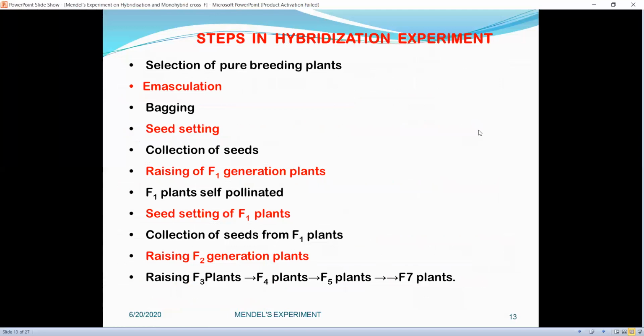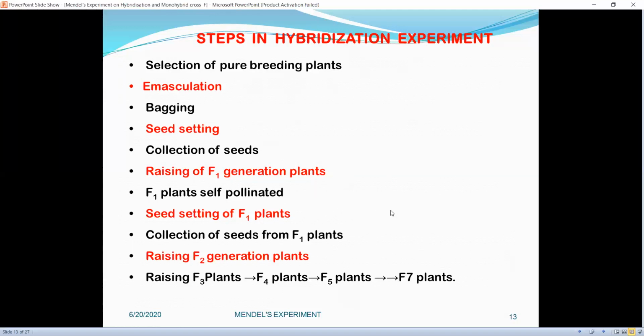So the main steps in a hybridization experiment are selection of pure breeding plants, followed by emasculation. Then the emasculated flower is bagged to avoid unwanted cross pollination. Then seed setting, collection of seeds, and raising of F1 generation plants.